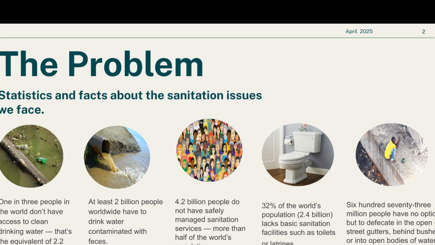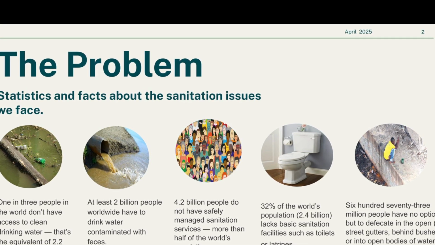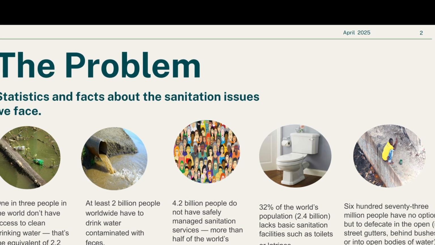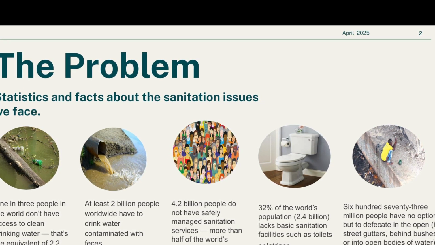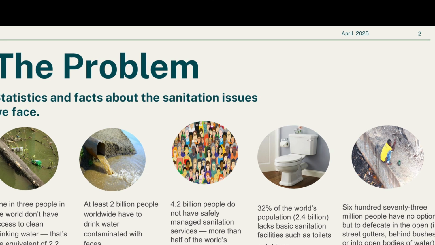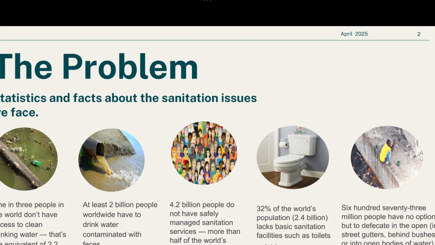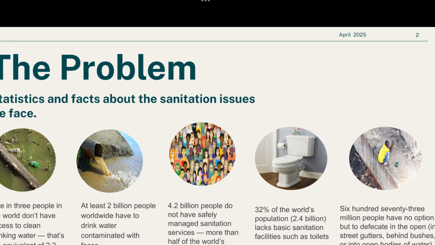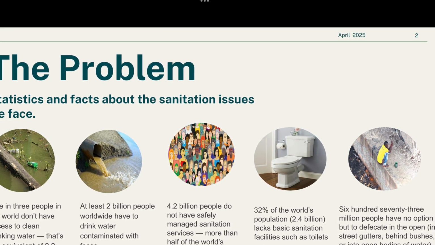1 out of 3 people in the world don't have access to clean drinking water. That's the equivalent of 2.2 billion people. At least 2 billion people worldwide have to drink water contaminated with feces. 4.2 billion people do not have safely managed sanitation services, more than half of the world's population.